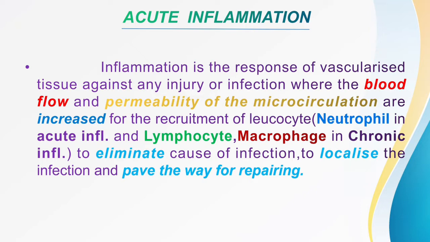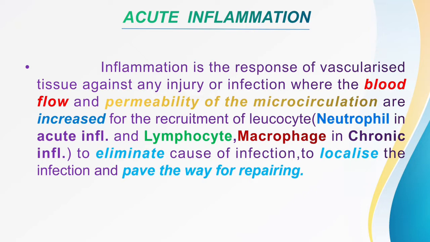It is a phagocytic cell, right? So for say, the microbe is present in that tissue, and the neutrophil will come, engulf it and then destroy it, right? So it will eliminate the cause of infection. Here the cause of infection or inflammation is the microbe, the bacteria.